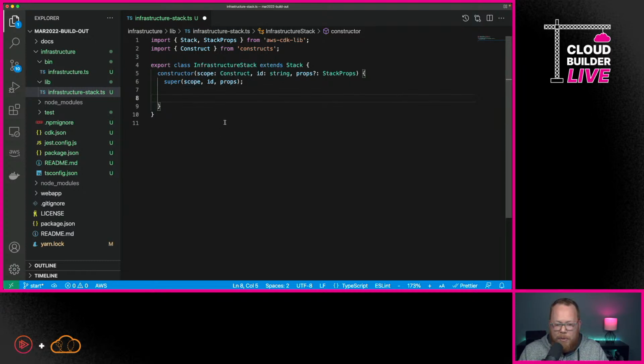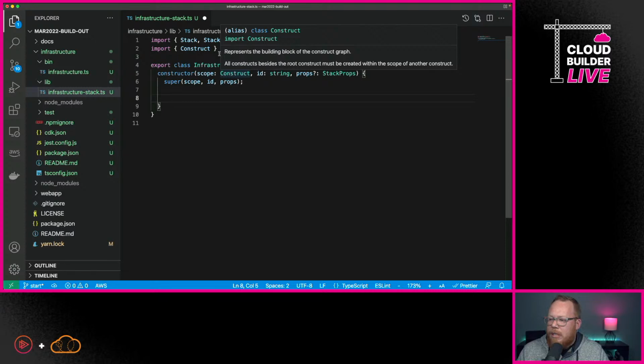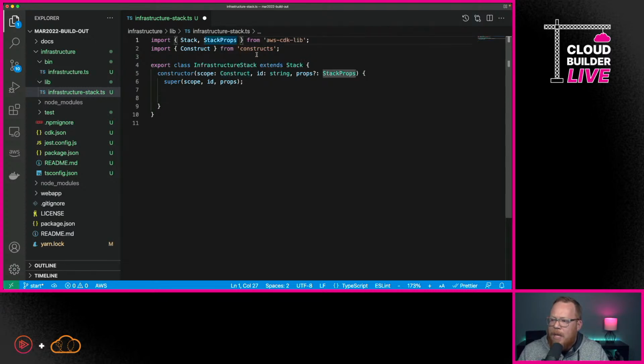Now, you're probably wondering, what in the world does this look like? That would be a fair question. First, I'm going to need to import some additional packages. So here you see aws-cdk-lib. Most all of the resources for AWS, if you want to create something, you're going to import from aws-cdk-lib.